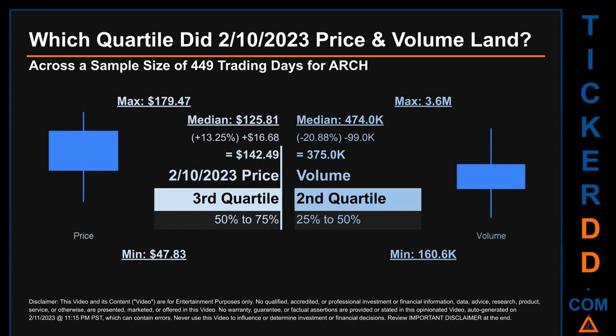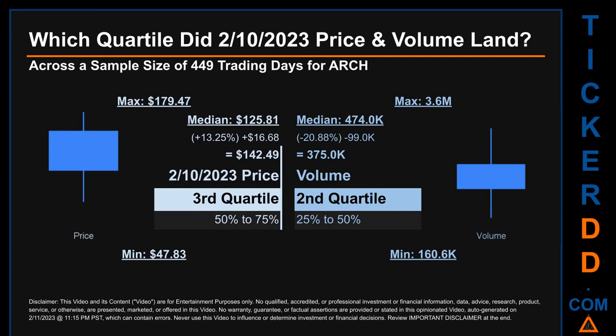Within that price range, the 10th of February 2023 price of $142.49 landed within the third quartile, placing it within the 50% to 75% range of all sampled end of day prices. The day's volume landed within the second quartile, that is within the 25% to 50% range of all sampled daily volume, which saw a max daily volume of 3.6 million and a minimum of 160.6 thousand.